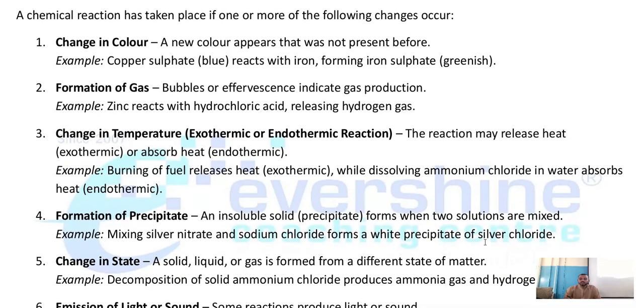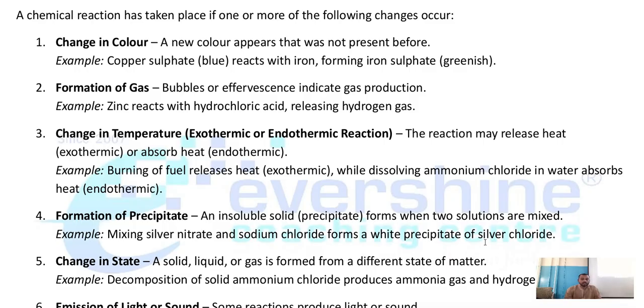Now, some questions can be asked in indirect form on the same statements. Change in color: they may ask you, so please make a note of these points in your mind. This is one of the most important things. Copper sulfate is blue in color. Remember the color of copper sulfate, because sometimes they may ask you to name the color.